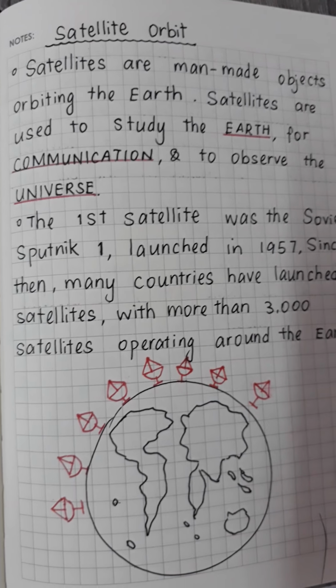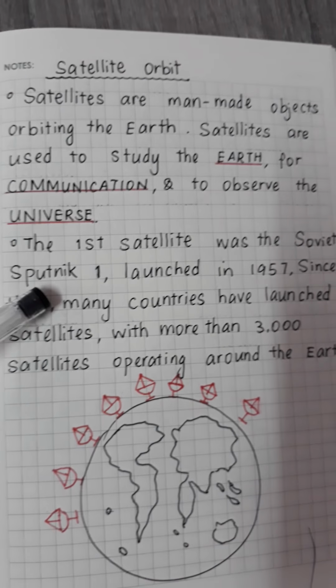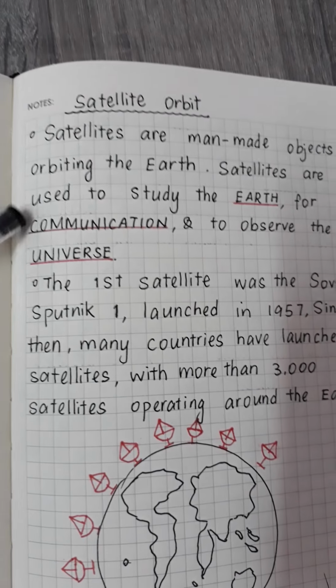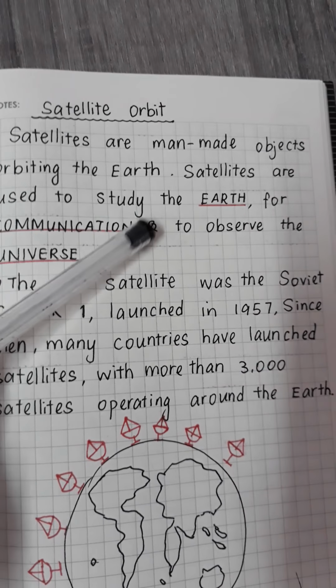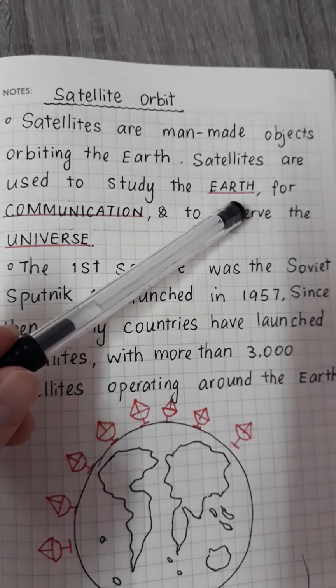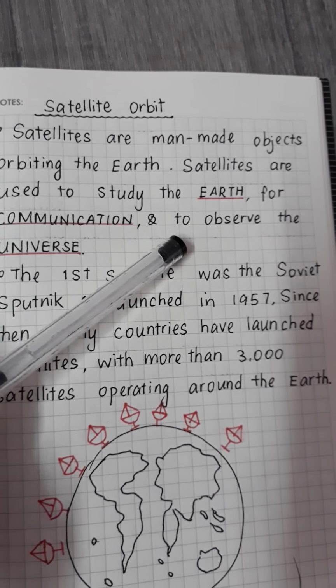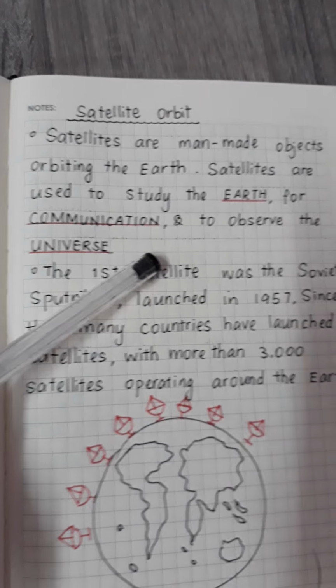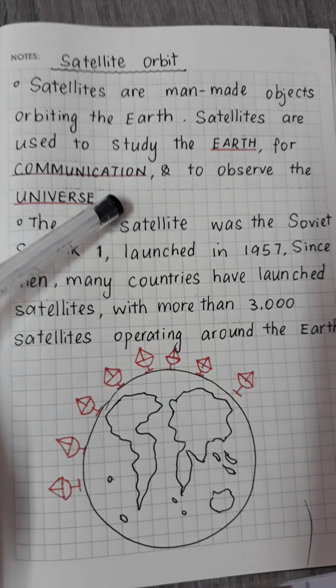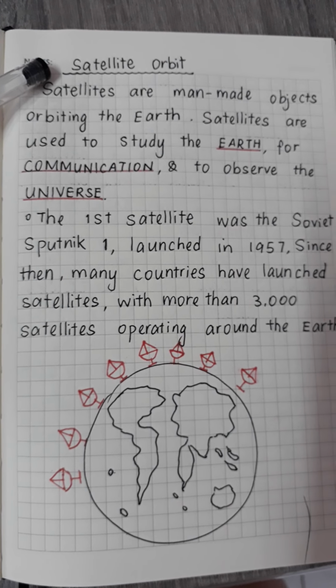Today I'm going to talk about satellite orbit. Satellites are man-made objects orbiting the Earth. Satellites are used to study the Earth, for communication, and to observe the universe. What happened to the universe? Then we will know by having the satellite.